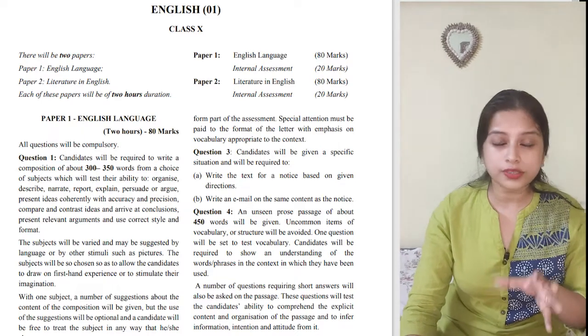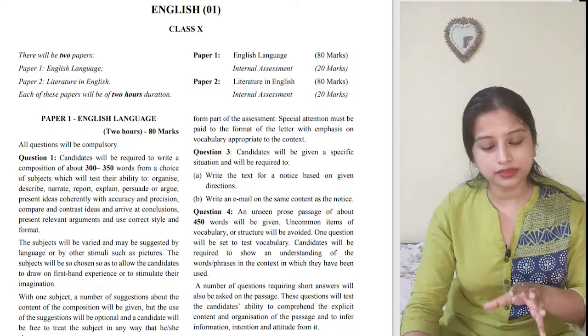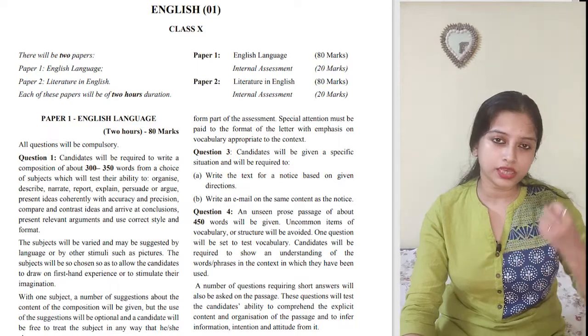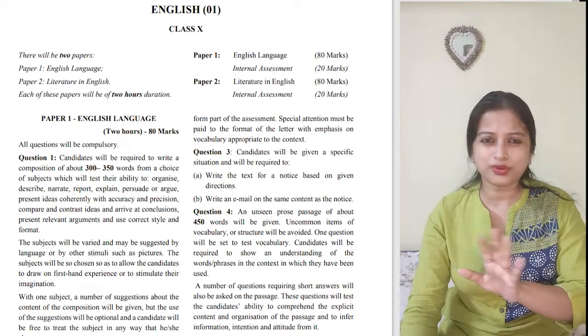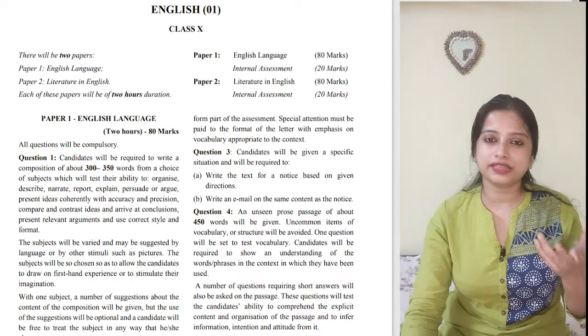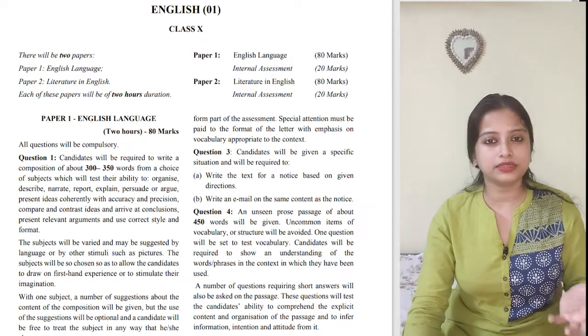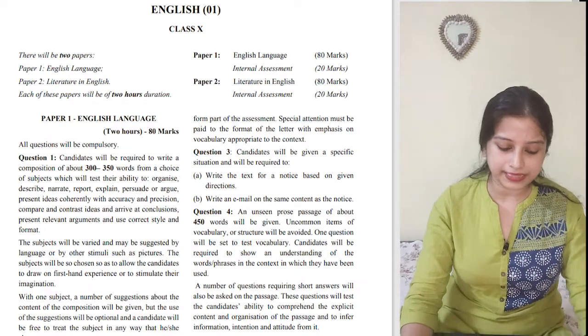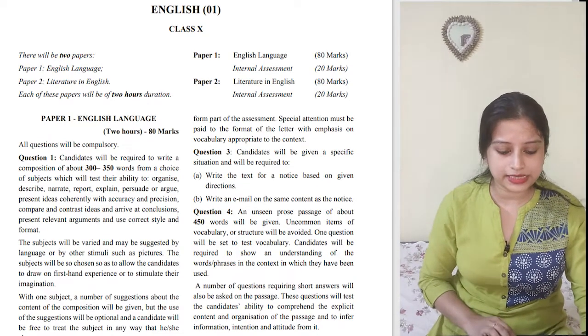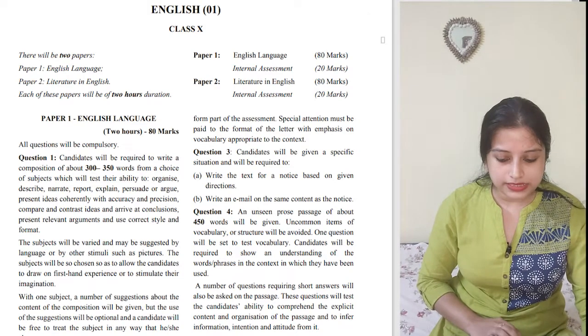And only those, because questions are coming. There are many children who are asking me questions from those topics which are not there in the exam. So you don't have to prepare excessively, because anyway we are all troubled with this COVID. So only those topics which are there in the exam, we will prepare that. Let's see for class 10 what we have. First we will see the language topic.